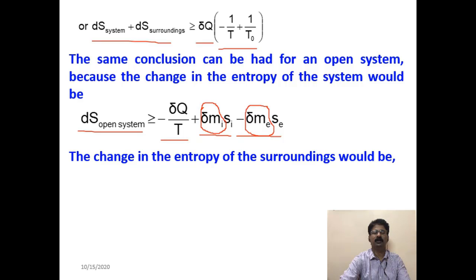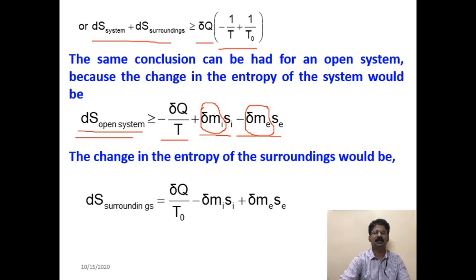This is the entropy change for the open system. Now it is interacting with the surroundings, so for the surroundings the entropy change can be written as ds surroundings equal to del Q by T0. Now minus becomes plus, and plus becomes minus. Every term changes, because whatever is positive for the system becomes negative for the surroundings, and whatever is negative for the system becomes positive for the surroundings.